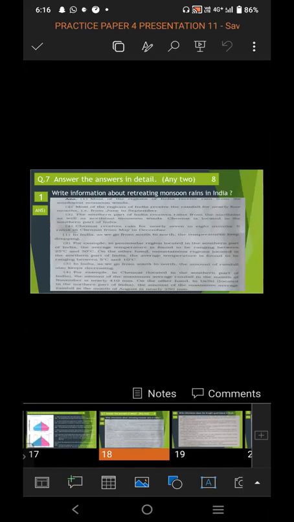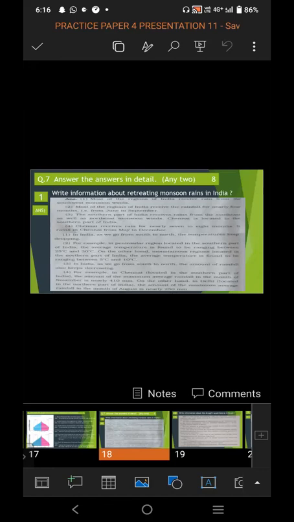Third point, the southern part of India receives rain from the southeast as well as the northeast monsoon winds. Chennai is located in the southern part of India. Fourth point, Chennai receives rain for nearly 7 to 8 months. It rains in Chennai from May to December.